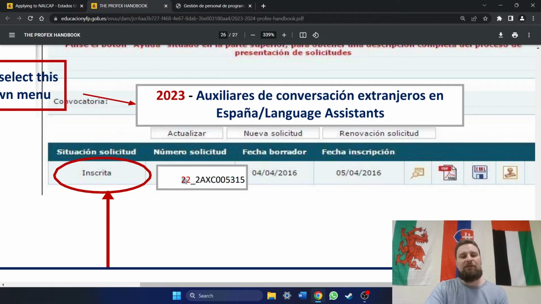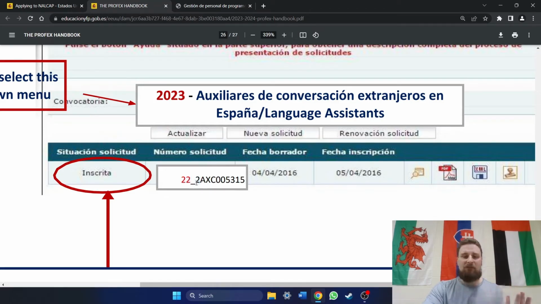Now in this, the first 2 numbers are representing the year, okay? Now whoever did this is 2023, so the upcoming cycle will be the 23-24 cycle, 2023 through 2024 school year, and they've gone through and updated. You see right here where I'm highlighting, it's got 2023, but somebody forgot to update this 22. Whatever year it is, that's going to be the first 2 numbers, okay? So this year it's 23. It starts with 23. Those are the first two numbers. They just forgot to update the handbook.